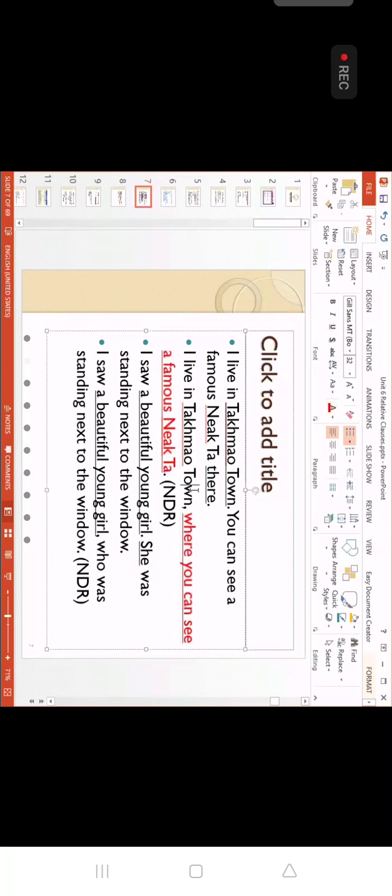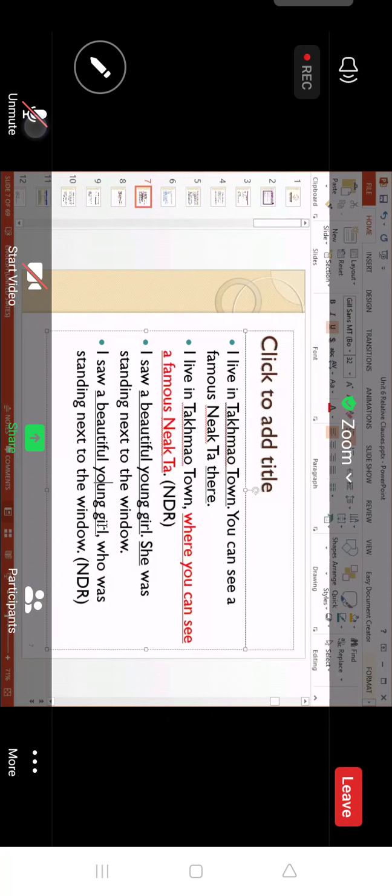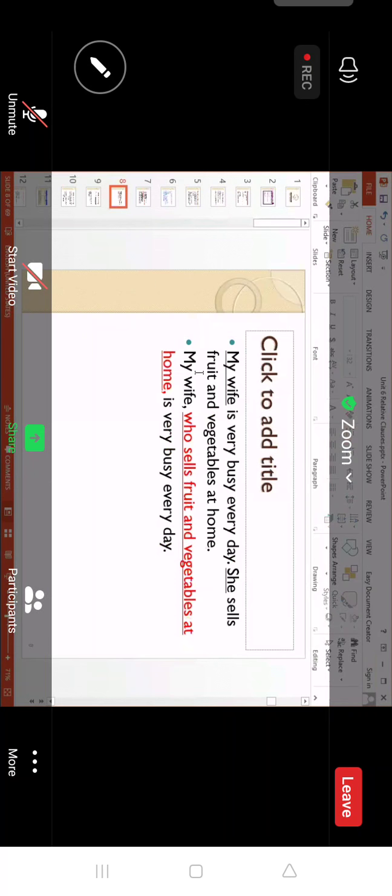Because this is the object, right? That's why only one comma. A beautiful young girl here is an object. I saw a beautiful young girl who was. So beautiful young girl here is object or subject? Object. That's why one comma. But my wife here is the subject, so you need two commas. This is the answer, everybody.